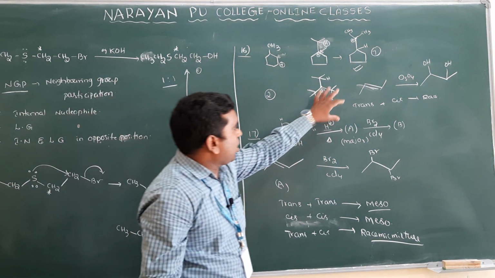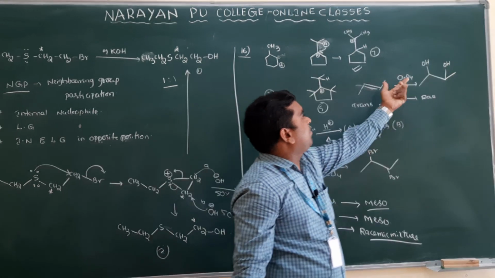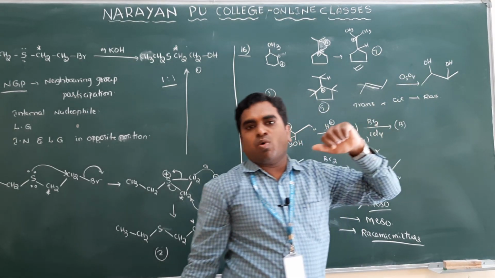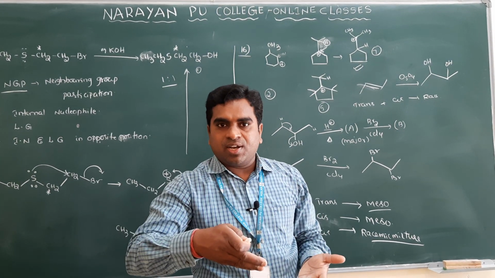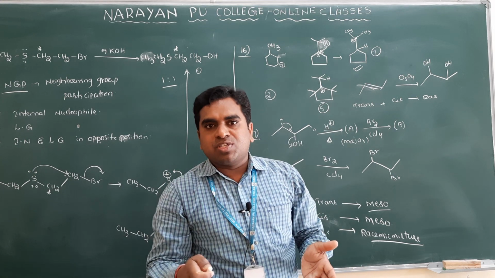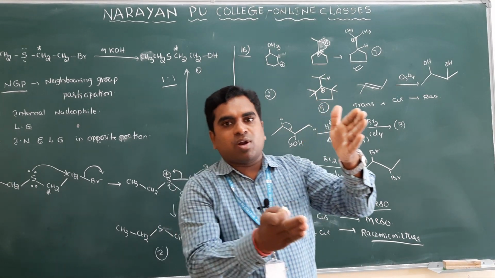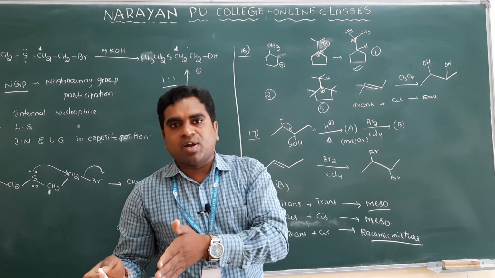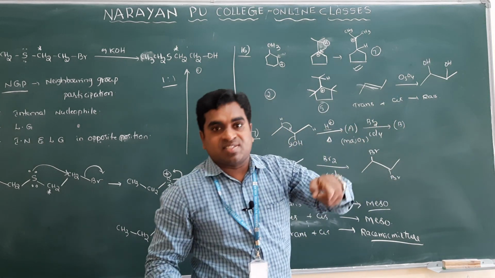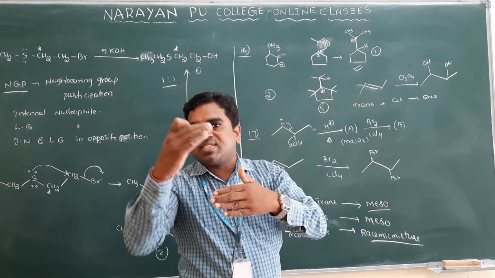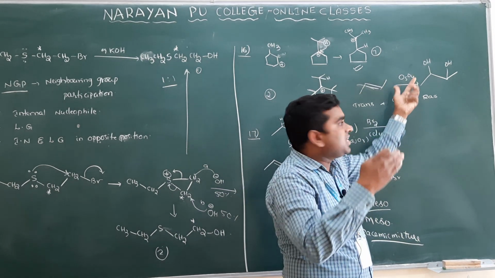Clear? So, as I already mentioned, sometimes they may give this question. They have given a trans alkene with osmium tetroxide. What is the use of osmium tetroxide here? Hydroxylation. Clear? The double bond will be converted to a single bond. One OH will be added to one double bonded carbon, and another OH to the other double bonded carbon. But in which manner does the addition take place? Cis. Both OH will be on the same side. So the alkene is trans, but osmium tetroxide addition is cis.